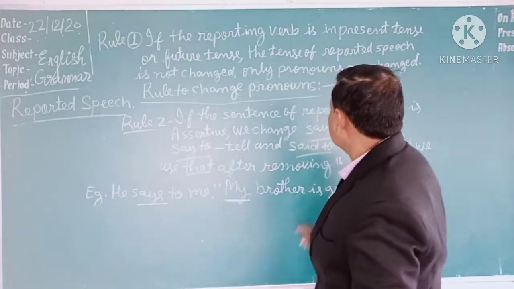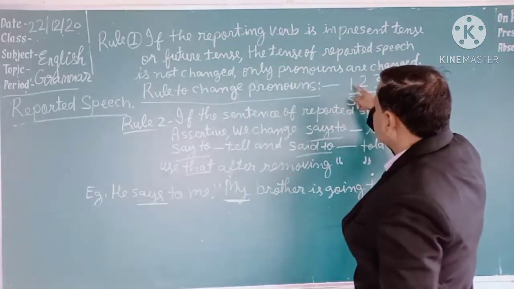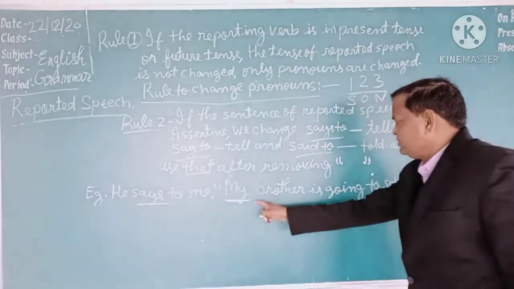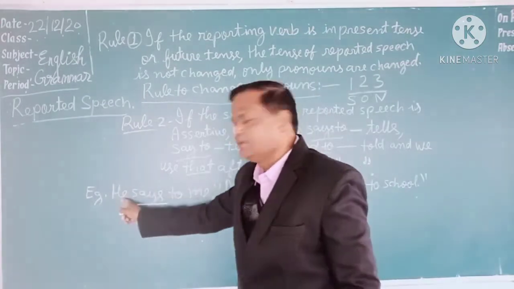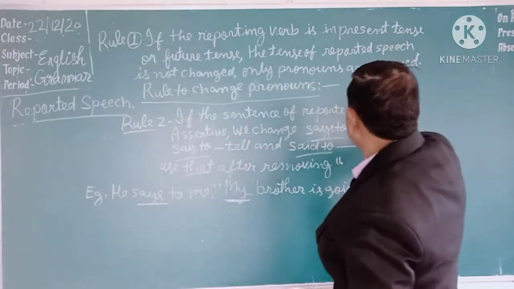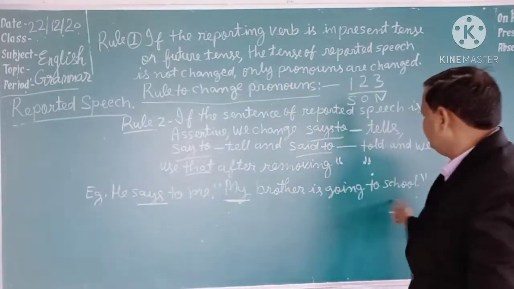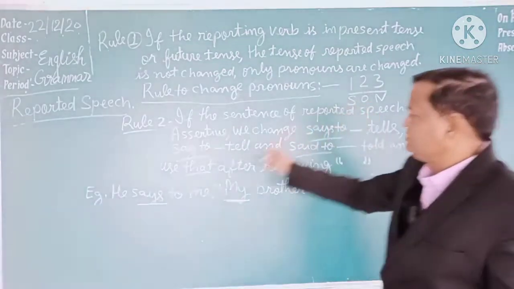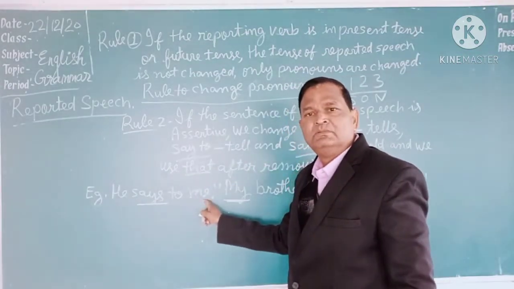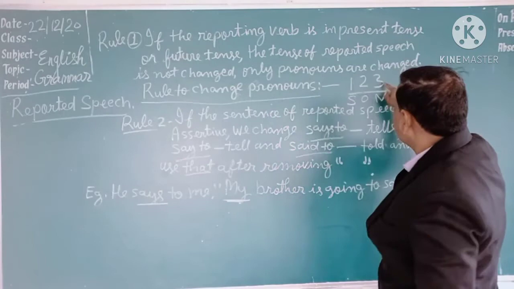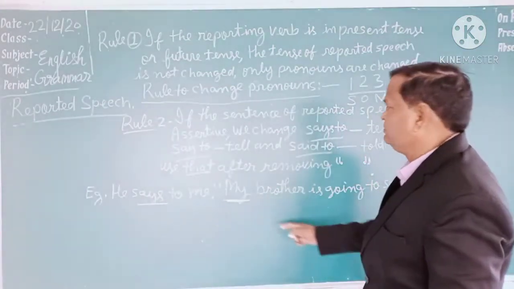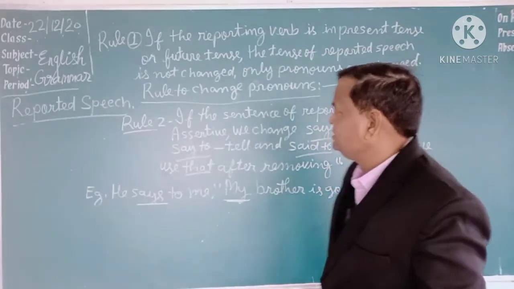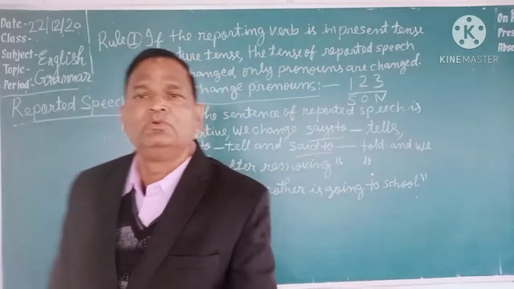Here the rule says that if in the reported speech first person pronoun comes, it is changed according to the subject of reporting verb. And if the second person pronoun will be here in the reported speech, it will be changed according to the object of reporting verb. And if there will be third person pronoun, there will be no change. If third person pronoun comes in reported speech, it is not changed. So this is the rule of changing pronoun.